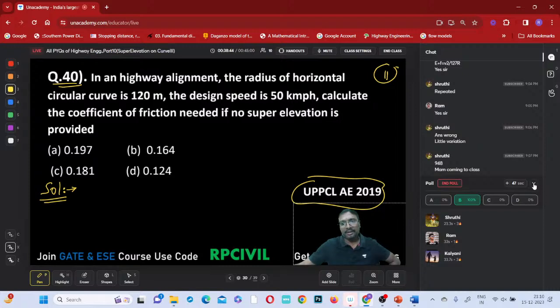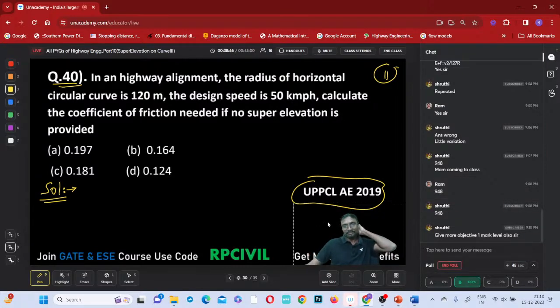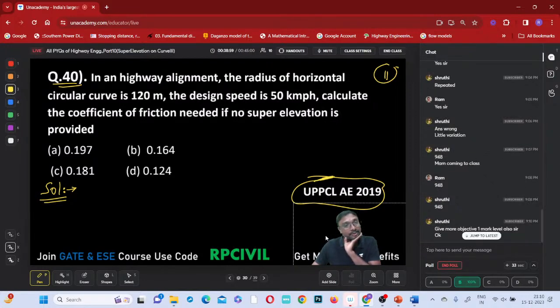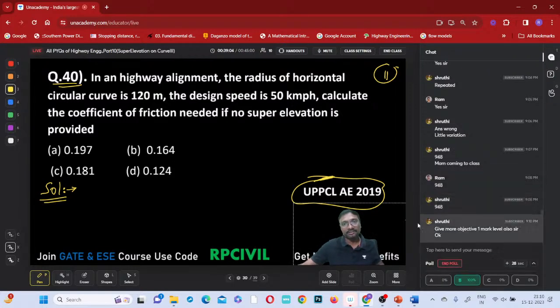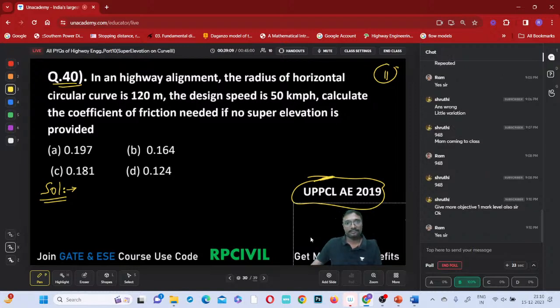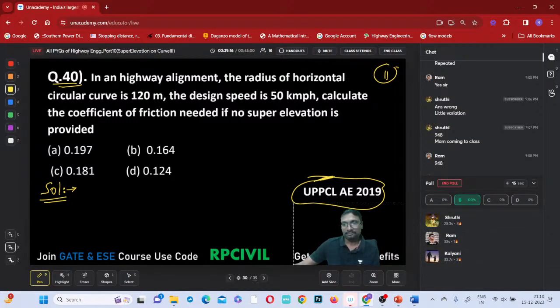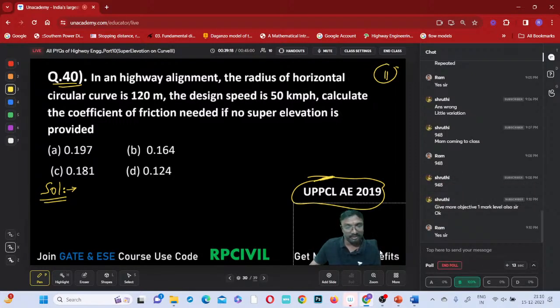All types we are doing now. In these 3 classes, how many single mark 45 seconds questions have I given? Many I have given, na. All will be covered, right? Like that we are solving PYQs. All types of questions should be covered. We have covered many questions now. Any other answer by others?